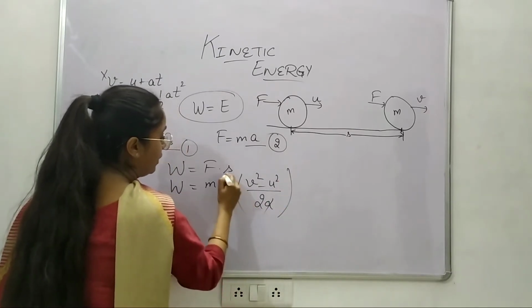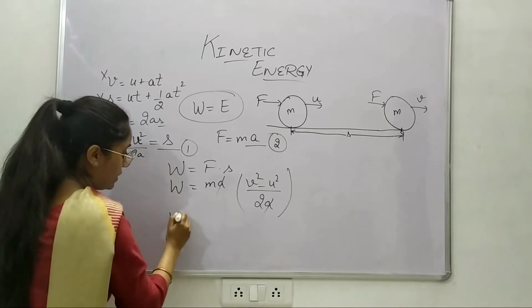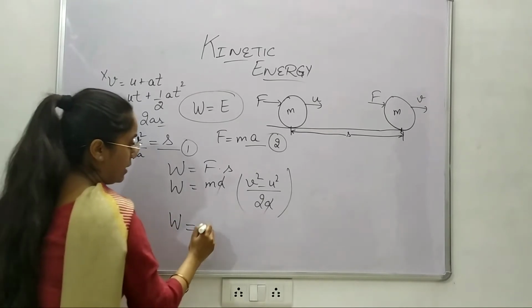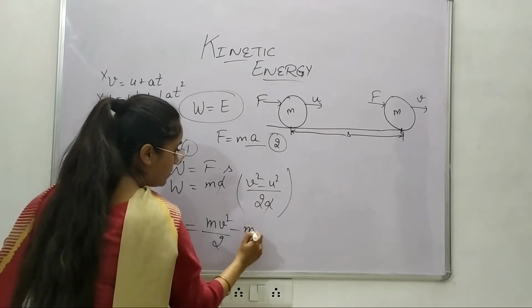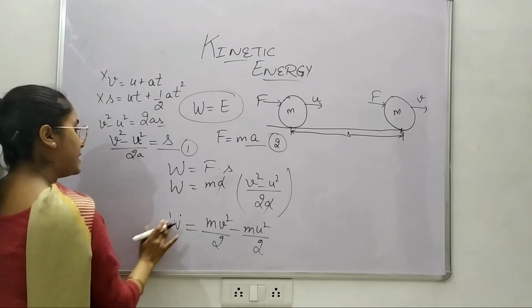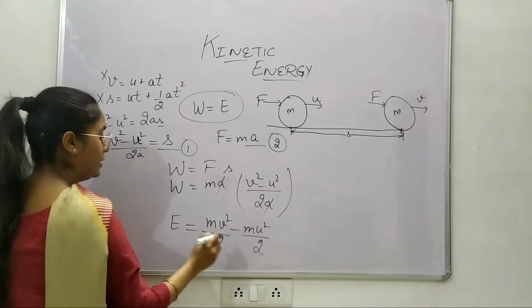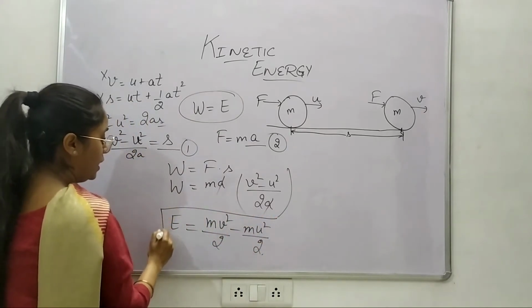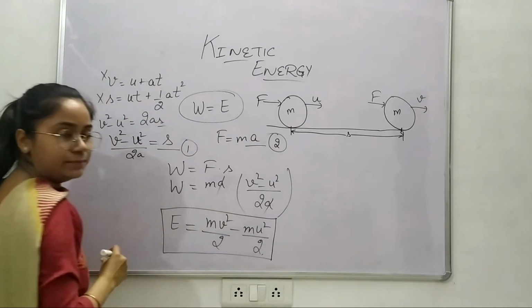The a and a here cancel each other, and I will be left with work done equals m times v squared over 2 minus m times u squared over 2, and I can simply write it as energy because the amount of work done is the amount of energy consumed or used by the body.